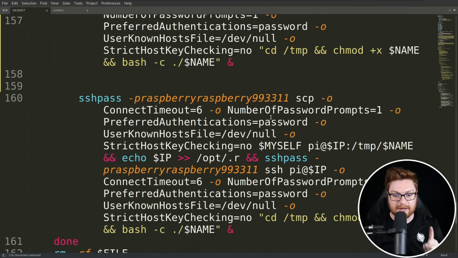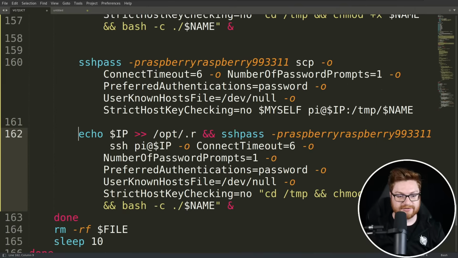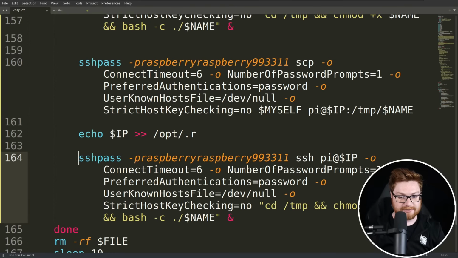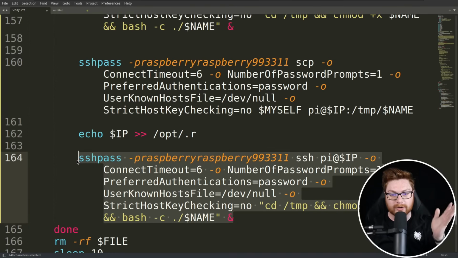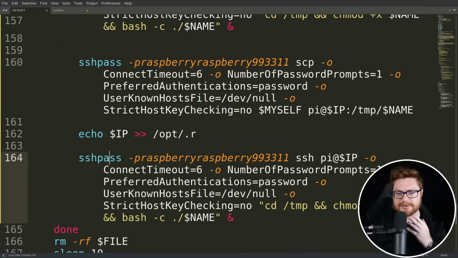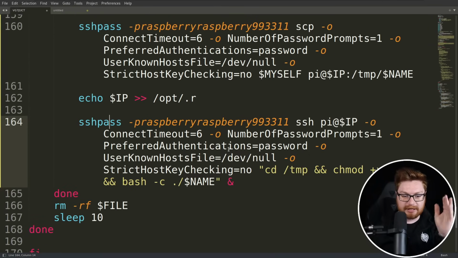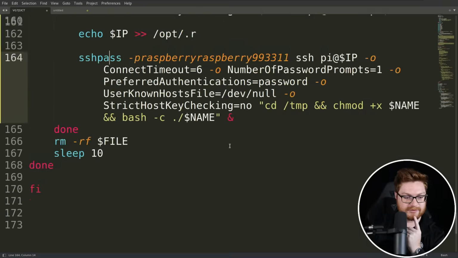I'm curious what they do after this. Same sort of setup. I'm gonna remove these double ampersands, but they are going to end up doing the exact same things. Oh, so I wonder if it's even on ones that they've already compromised. That's odd to me, but maybe I'm just not understanding. I would love to get your hot take in the comments. What am I missing there?